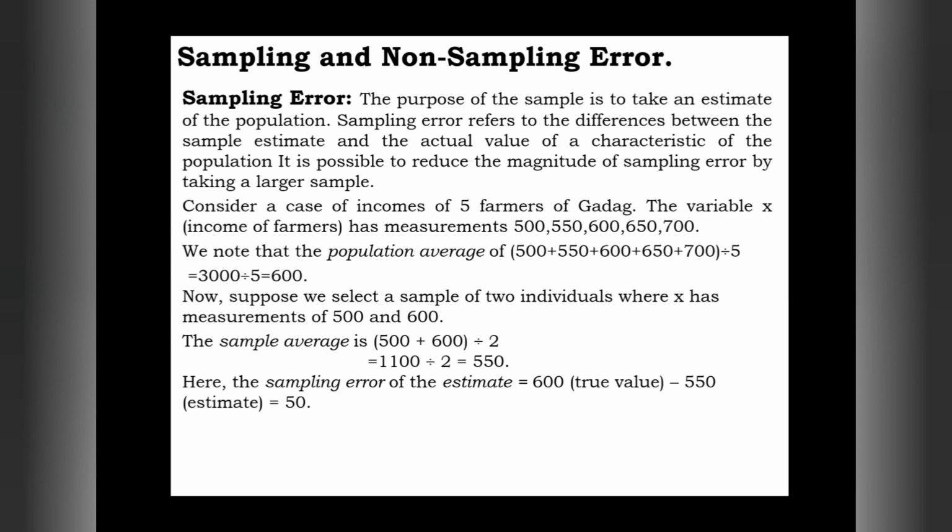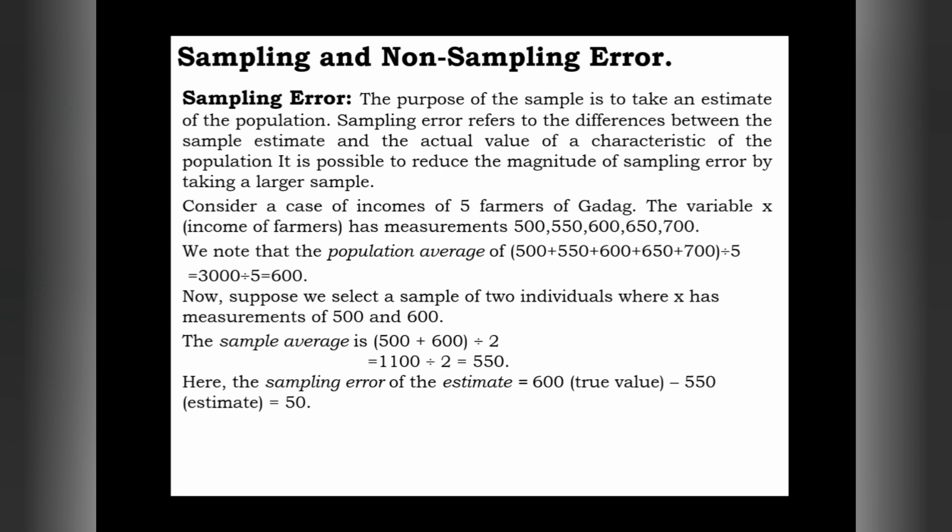If we divide that by 3, we get 583.33. That is the estimated value. So if we subtract that estimated value from the actual value, 600 minus 583, how much will it be?